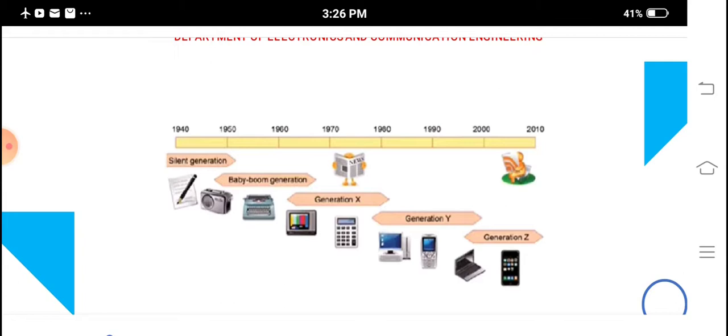In the second generation we used radios and fax communication, etc. In generation X we used a small set of calculators. This calculator and this kind of electronic component consist of only a single processor unit, that is, a single processor that controls everything. In the next generation we increased the performance of the electronic component by moving from single core to dual core.